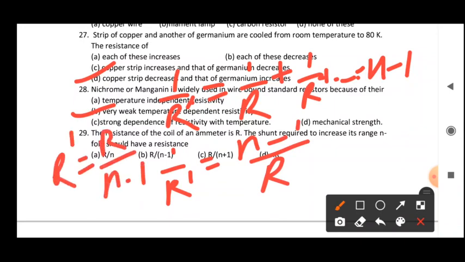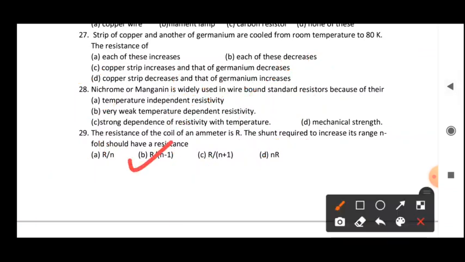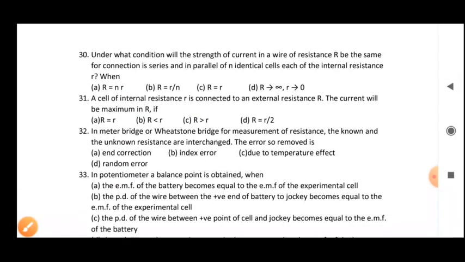So you will see that this option is now correct. You can see the second option is correct for this question. Now let's see the next question.